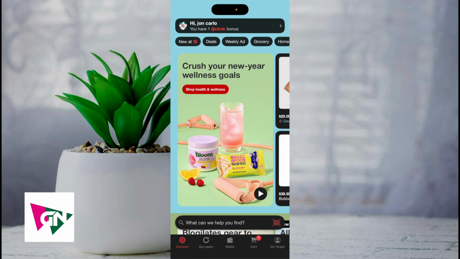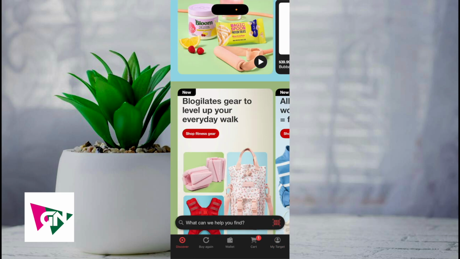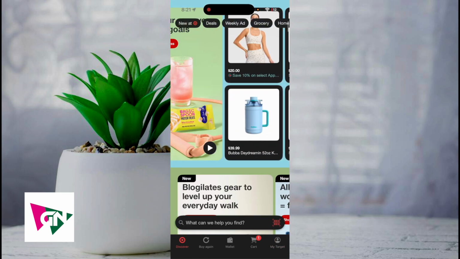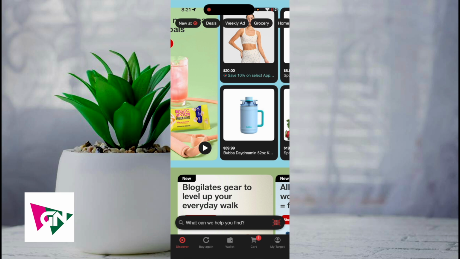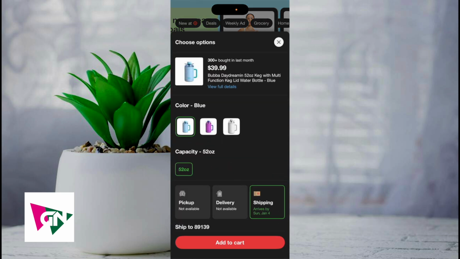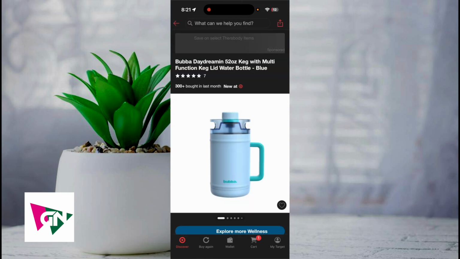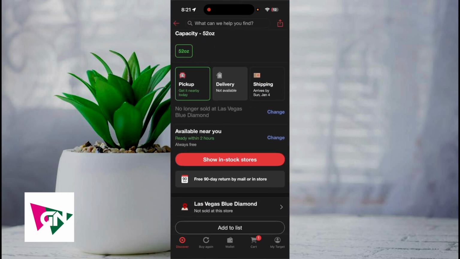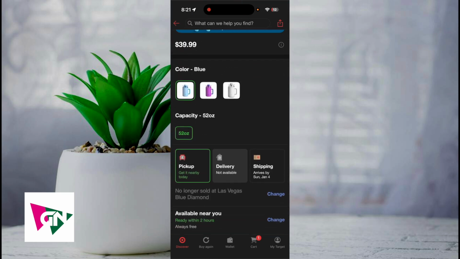Now, in order to do this, what you're first going to do is log on to the Target app. Next, click on an item which you want to go ahead and add to your favorites. So let's take, for example, this water bottle here. If we click on this water bottle and then click on view full details, then on the product listing, go ahead and scroll down, you're going to see an option that says add to favorites.